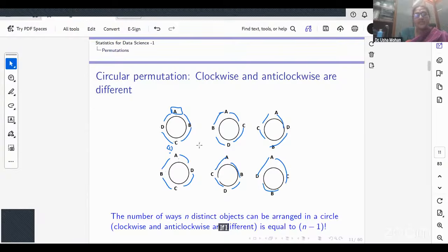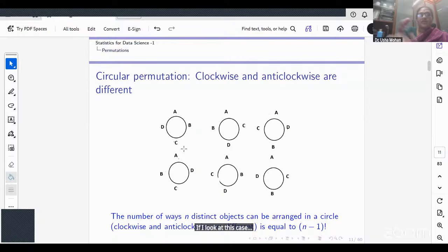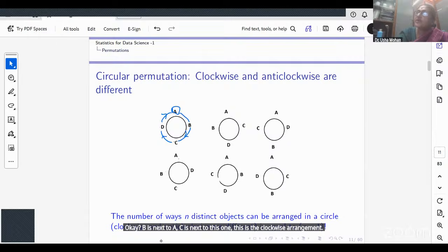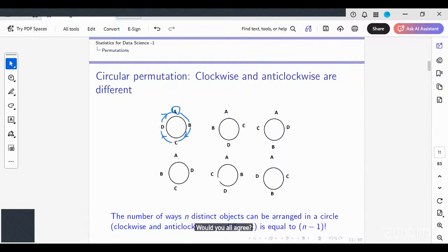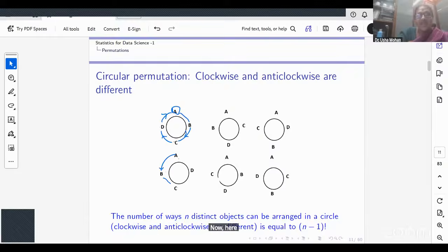If I look at this case, A is here, B is next to A, C is next to this one. This is the clockwise arrangement. Would you all agree? Now, this is the anti-clockwise arrangement.